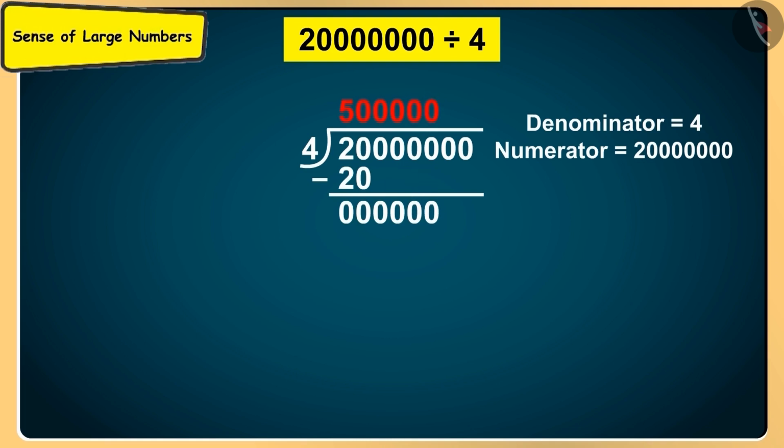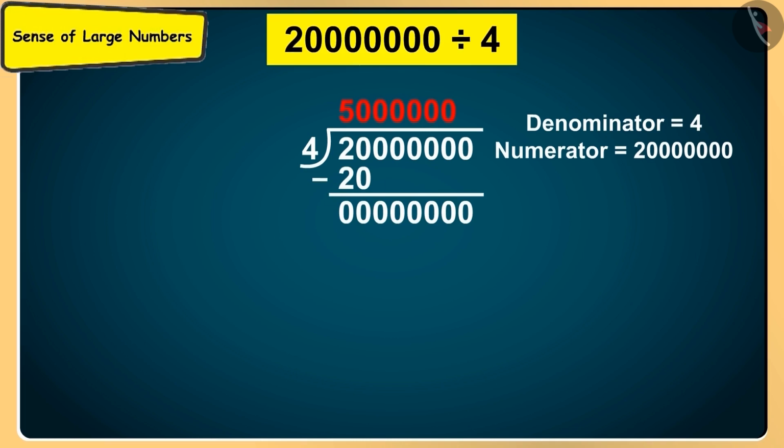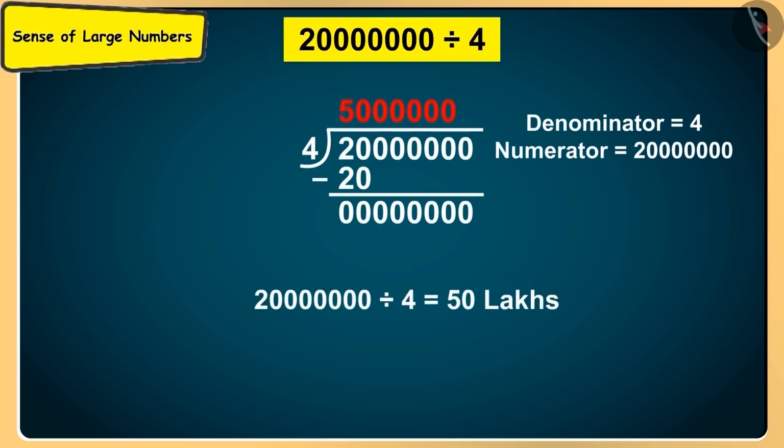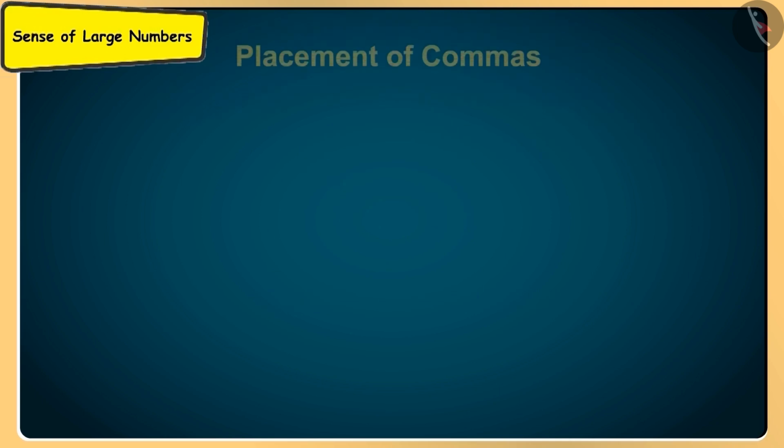When we multiply 4 with 0, then we get 0. So our quotient will be something like this. So 1/4 of 2 crore will be 50 lakh. That's great, Sonu. You got the answer in a jiffy.